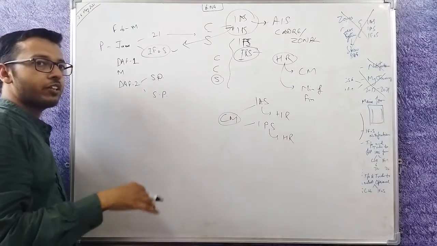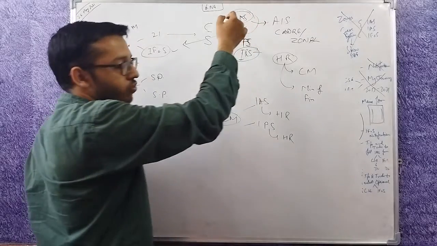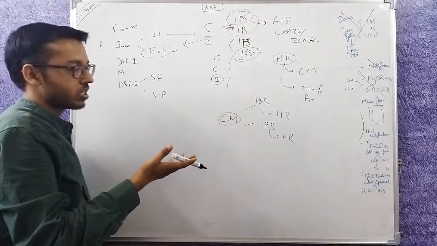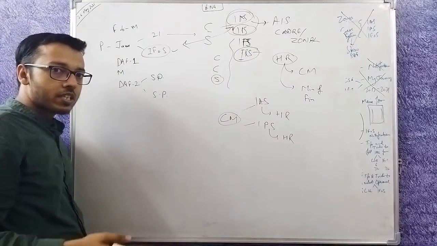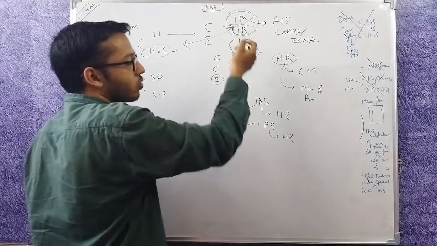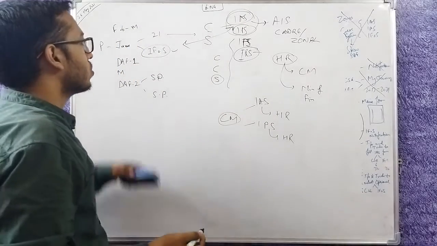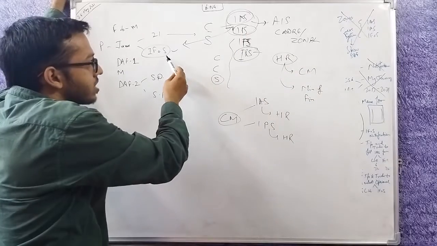You can even be sent to foreign lands to represent India. IAS also goes to foreign lands to represent India. For example, IAS can go to United Nations, etc. IPS can also go to foreign lands. For example, IPS can go to Interpol, that is the International Police. IPS can also go to FATF, Financial Action Task Force, etc. So this is the case. But these three are All India Services.